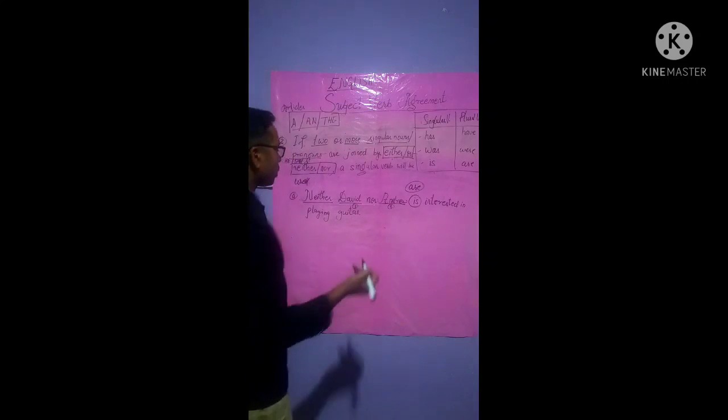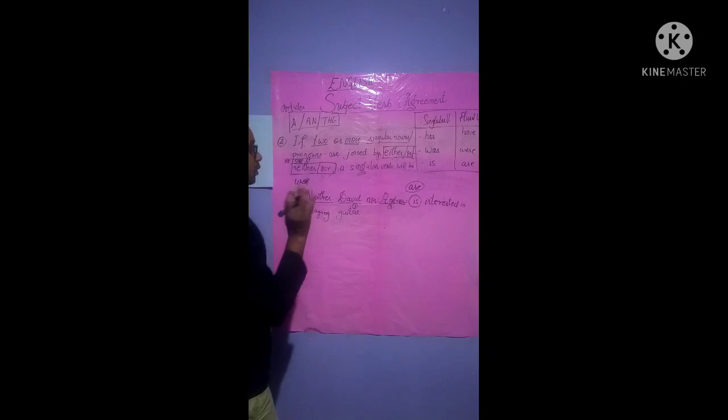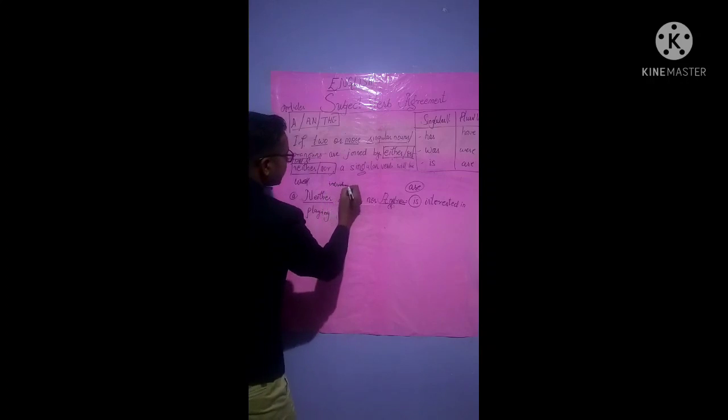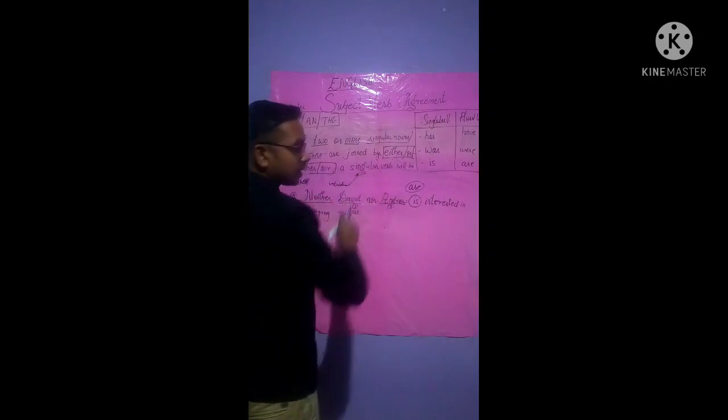But it's not true. So here "are" cannot be used, because neither indicates individuals. Individual, that is calling for a singular verb, isn't it?